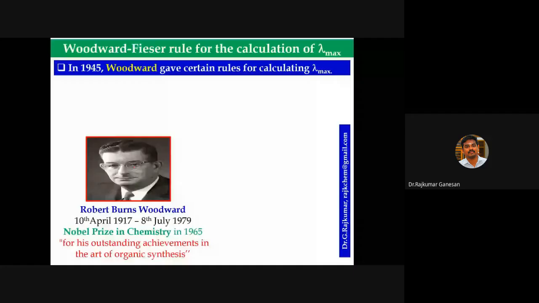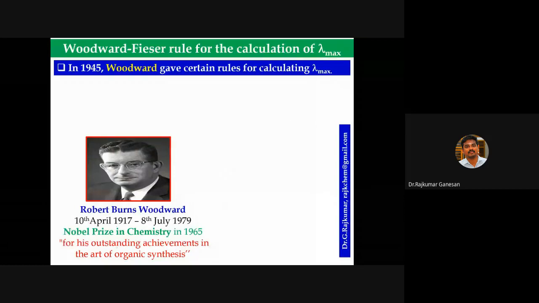Okay, then Woodward-Fieser selection rule for the calculation of lambda max. In 1945, Woodward gave certain rules for calculating the lambda max value. It's a theoretical prediction. He got a Nobel Prize in 1965 for outstanding achievement in the art of organic synthesis.